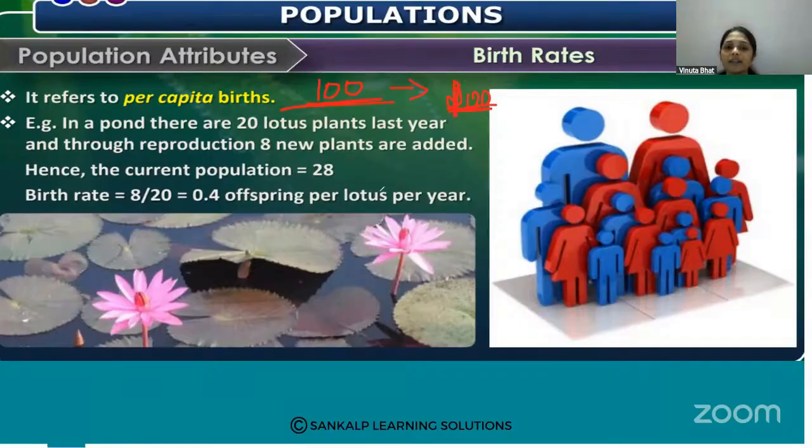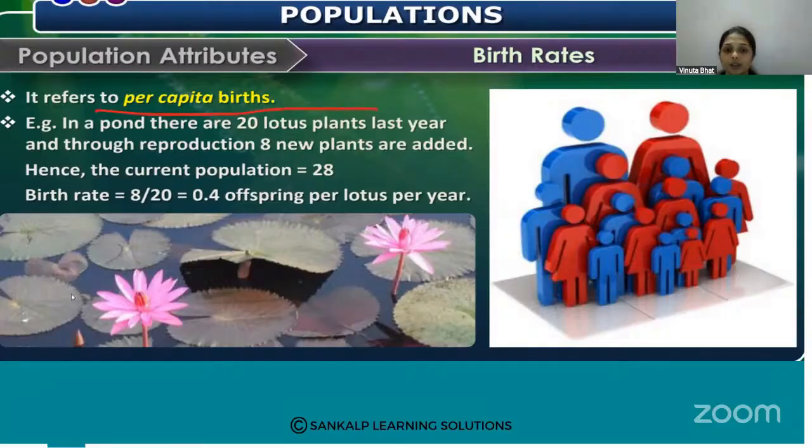How do you define the birth rate? That is new rats added, 100 per 100, so the birth rate is 1. Like this, we can say it represents the birth rate. Is that clear?